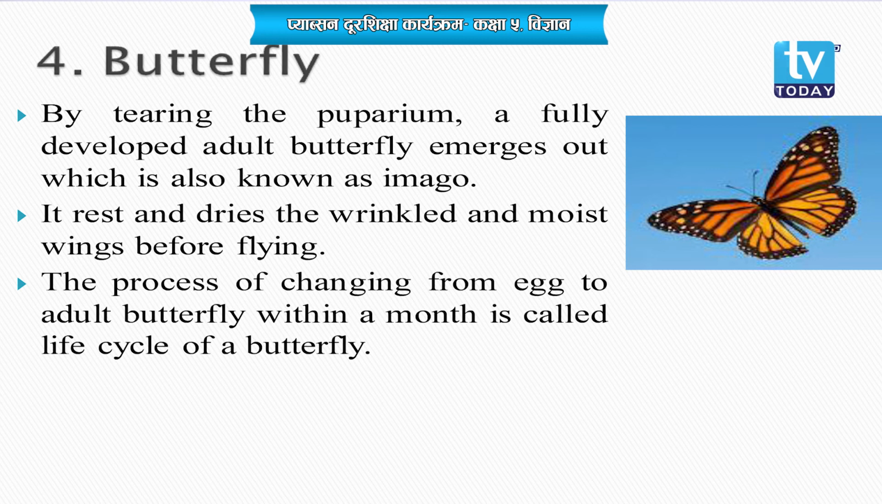It rests and dries its wrinkled and moist wings before flying. As it comes out from the puparium, its wings are stuck together and wet, so it cannot fly as soon as it emerges. It takes some time, not a long time, to dry the wings, and they get spread out also. Once the wings are dried and spread, it can easily start flying.